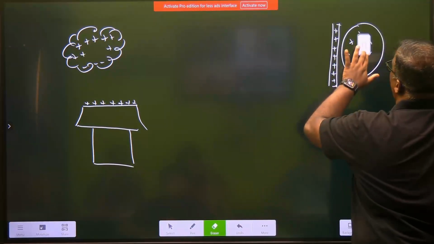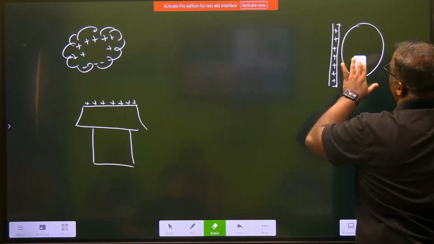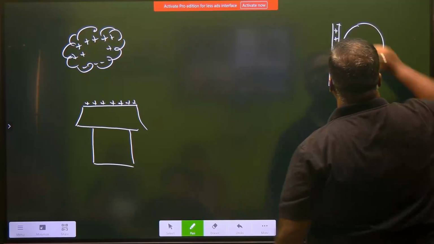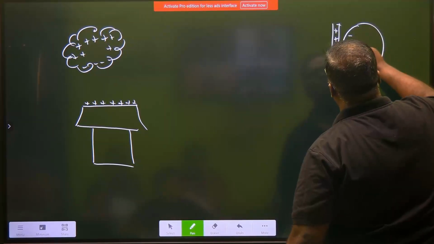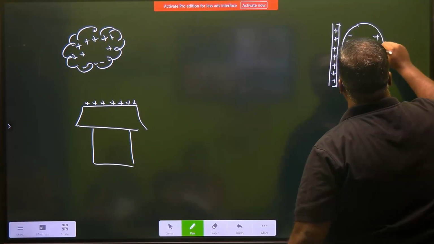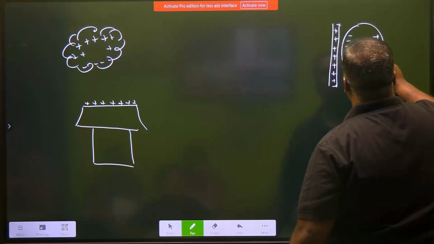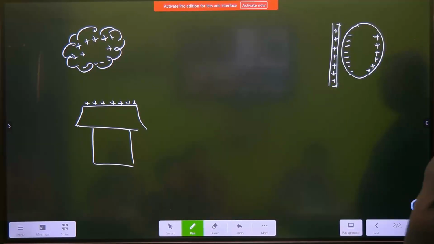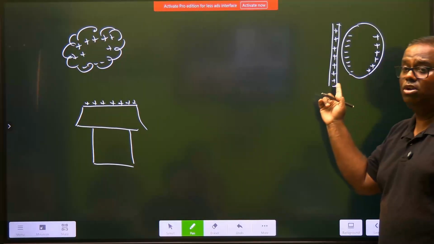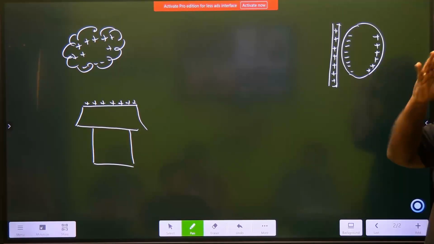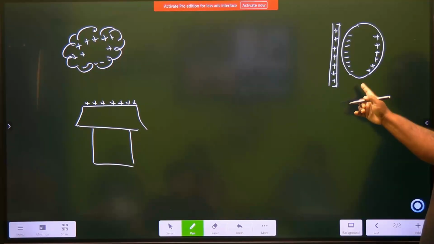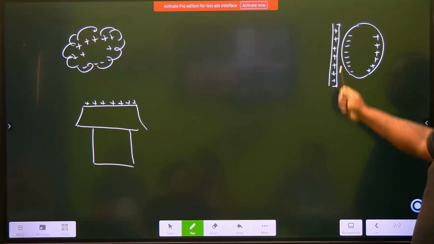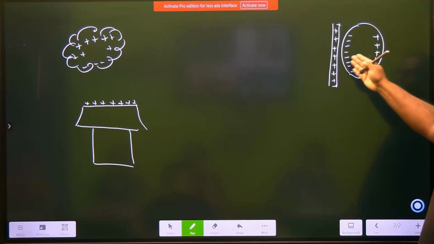So as a result, what we will see that this body will become charged. All the negatives will come on this side, and all the positives will be repelled on this side. हाँ, वो सब यही काम है. This is called not by that. उसमें you have contact. Here you don't have contact. This is by induction. You just bring the positive bar here, the positive bars will push all the positives.